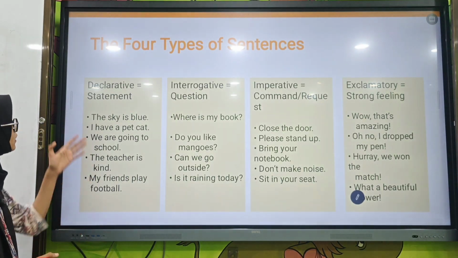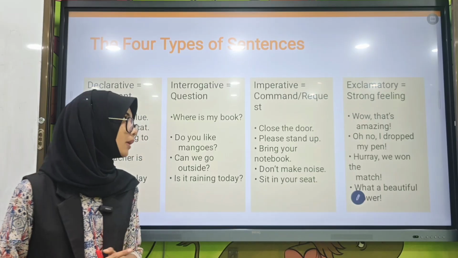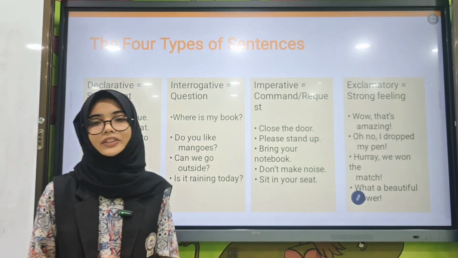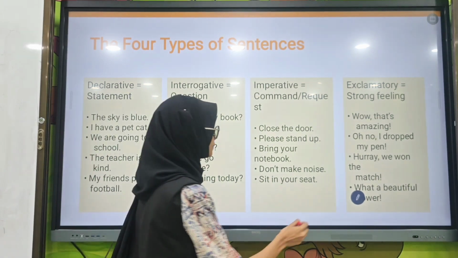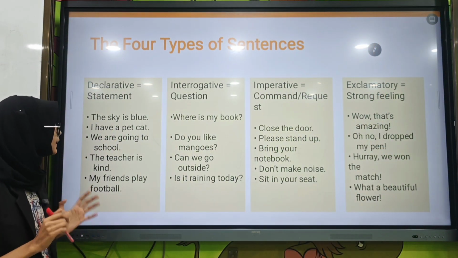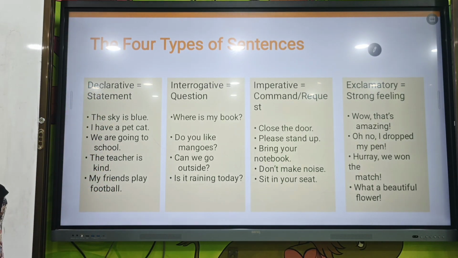Next, here we have examples for each type of sentence. Declarative is a statement, interrogative is a question, imperative is a command or a request. Next, exclamatory is strong feeling. Here, the sky is blue. These are the statements. You can go through it or take a screenshot.